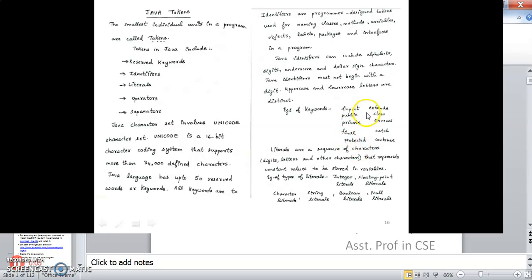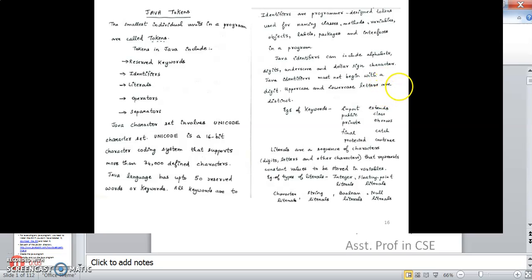Then the keywords differ. Actually, in C++ there is no keyword for package and exception handlers, but Java has additional keywords, such as public, private, final for declaring constants, protected, extends, class, threads, throws, catch, and continue. So many are there.